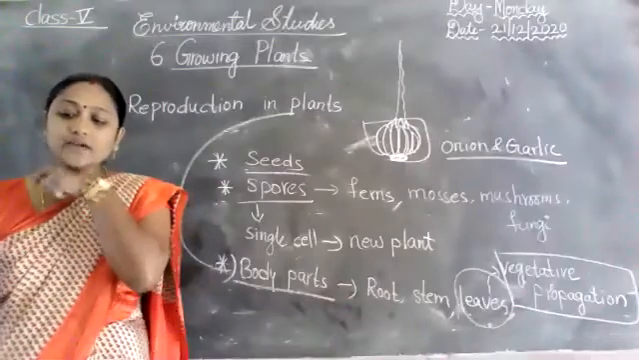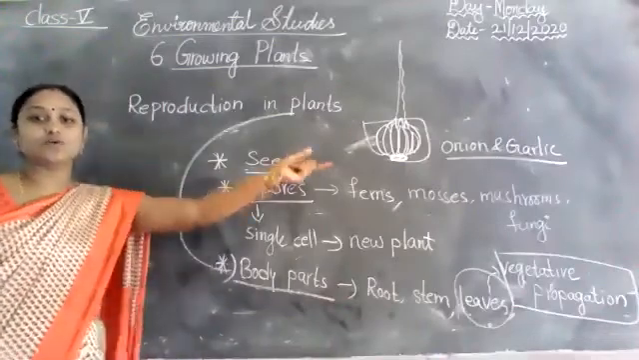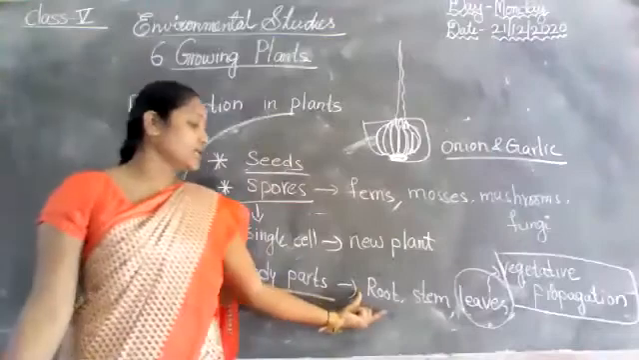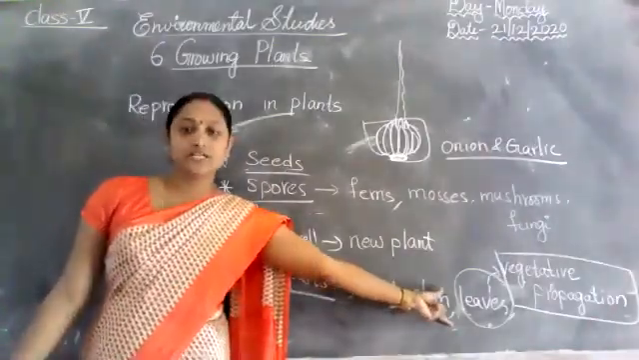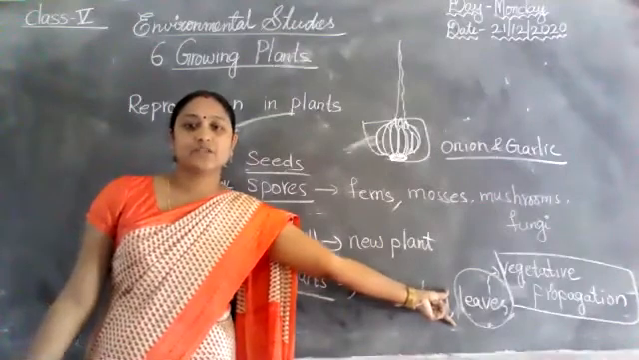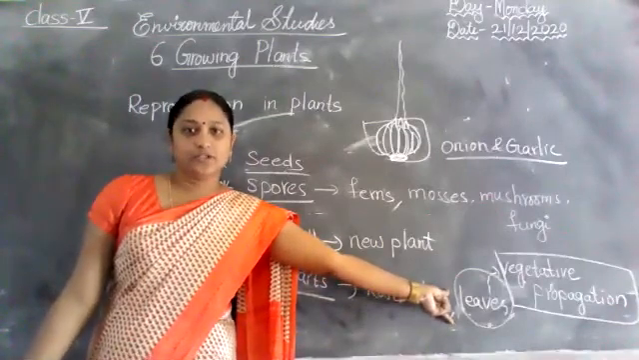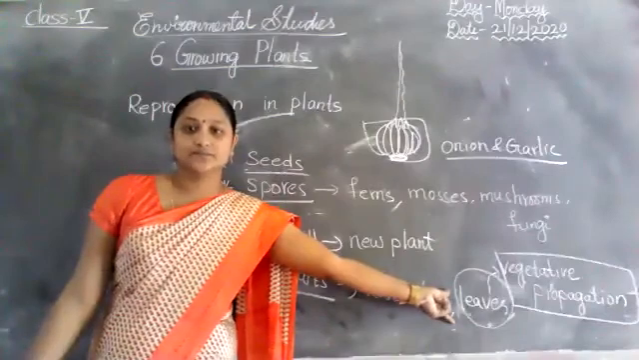Okay. And next, roots are also completed. What are the roots I said? Carrot and radish. Leaves also I taught. What are the examples of leaves? Bryophyllum. Did you understand?